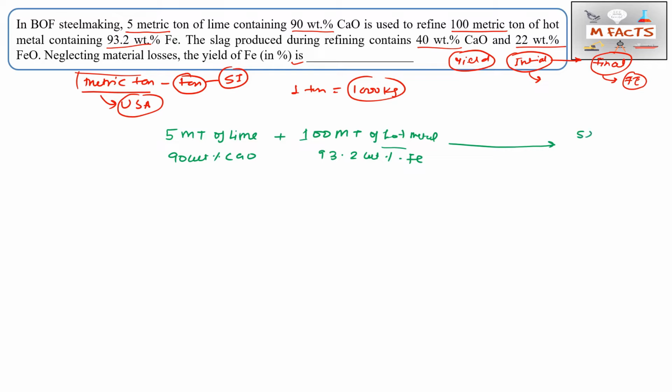Suppose slag is produced and they are not giving the weight of slag, so I am assuming Ws. Here they have given the weight of hot metal, 100 MT, and the weight of lime, 5 MT, but they did not give the weight of slag.